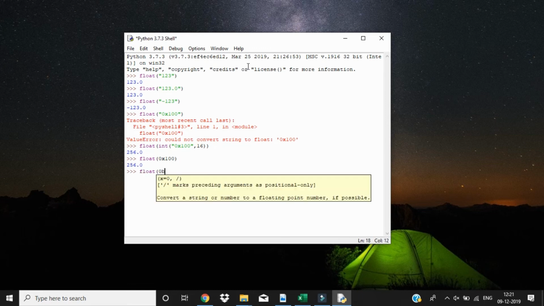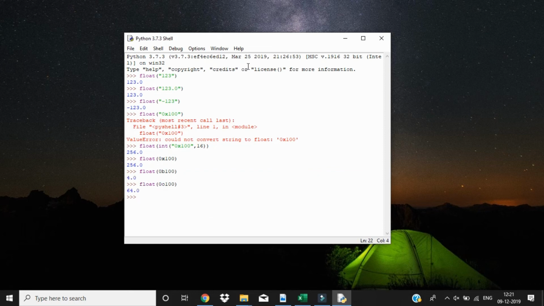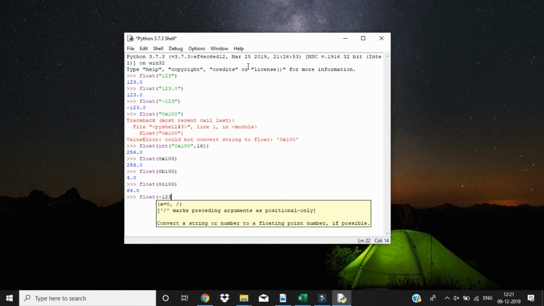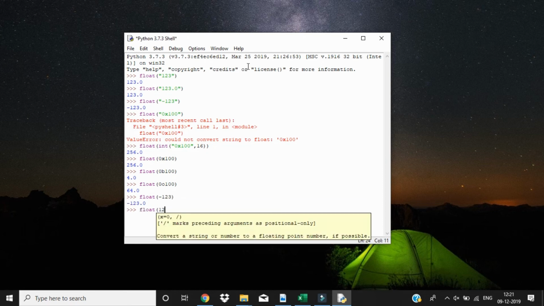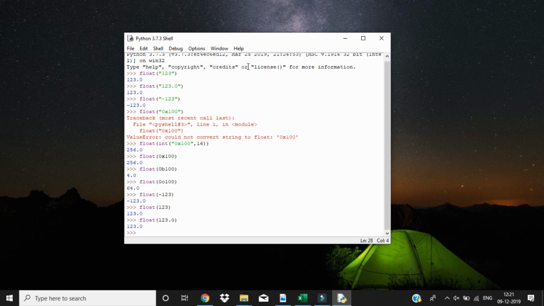What if I have a binary or an octal or a negative number directly, or a simple number directly, and a float number? Everything is converted to a float directly, just like the int function. Hence, that's it about float. This is the float function.